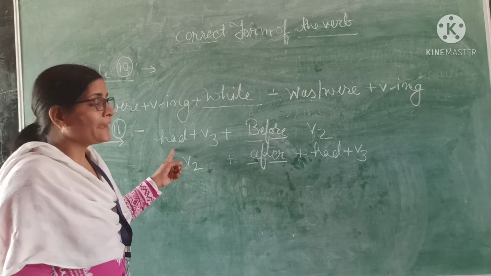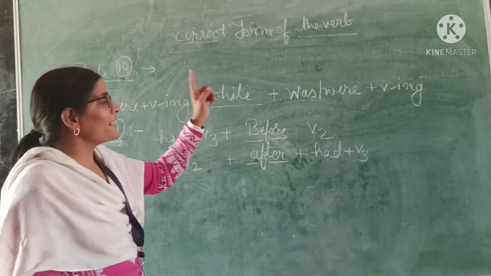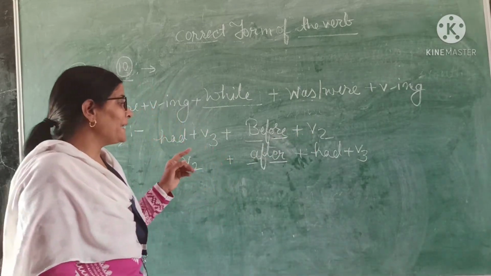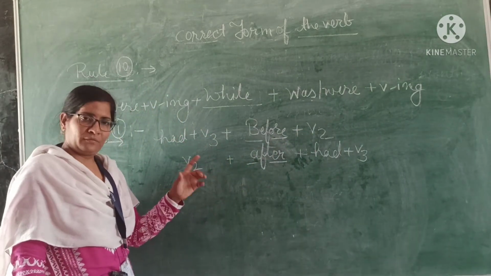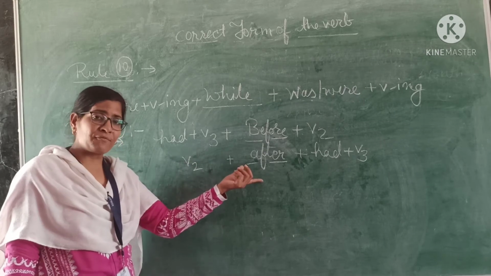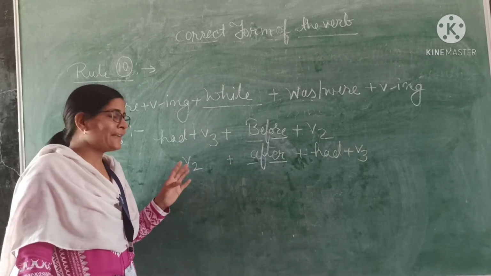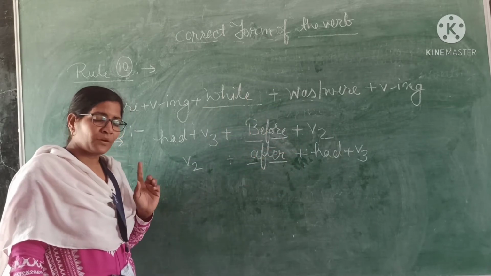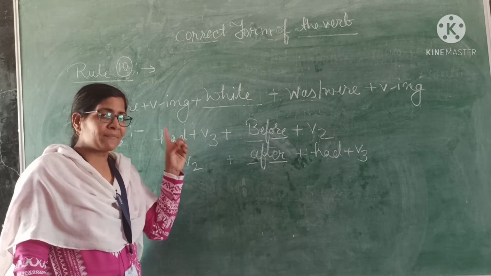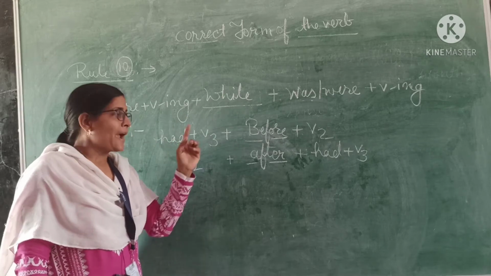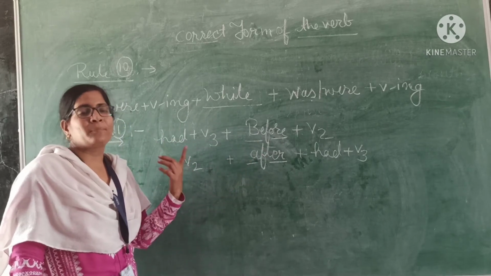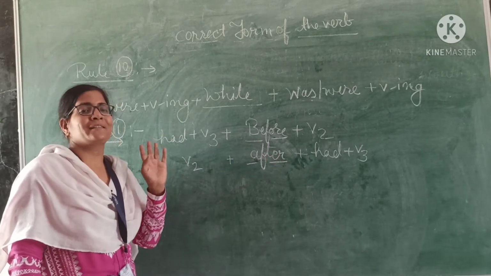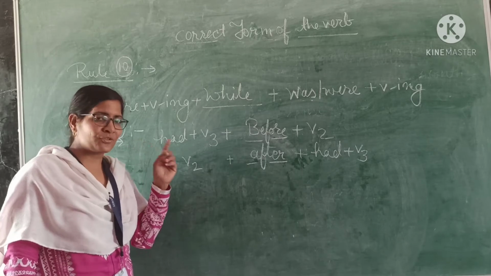One side there will be had plus verb third form, and the other side there will be the second form of the verb. And if there is after also, the rule is the same for both. One side will take the second form and the other side will take had plus verb third form. Got it? While will take past continuous tense on both sides, and after and before will take past perfect on one side and past indefinite on the other side. Got it? Let's see the next rule.